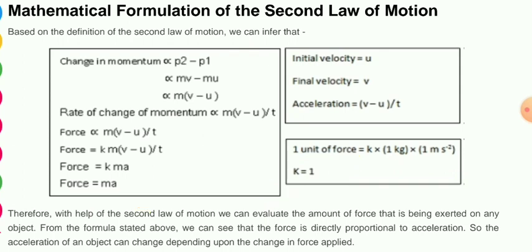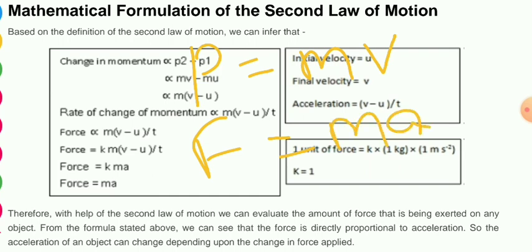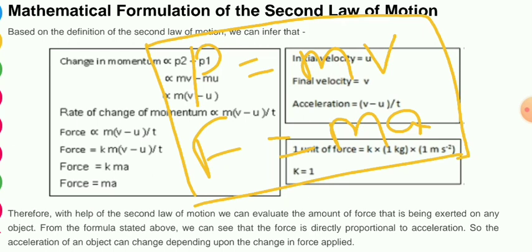The confusion that arises here is p equals mv and F equals ma. Remember these two. Momentum is mass into velocity, whereas force is mass into acceleration. Don't get confused between force and momentum.